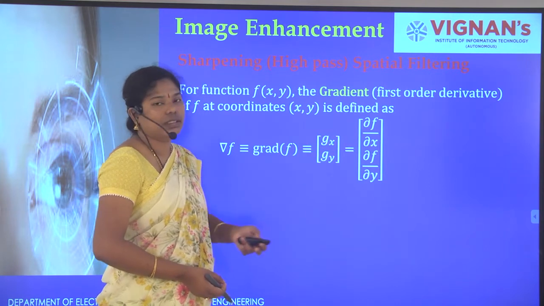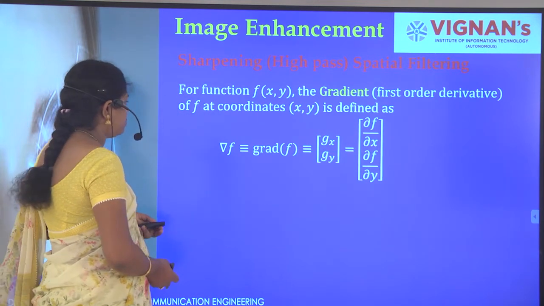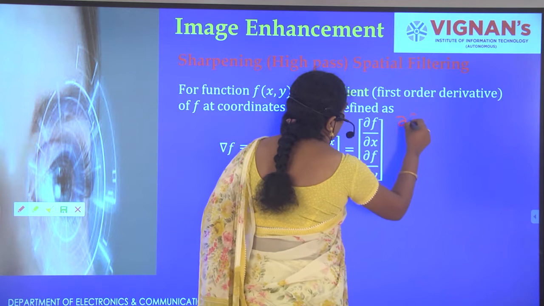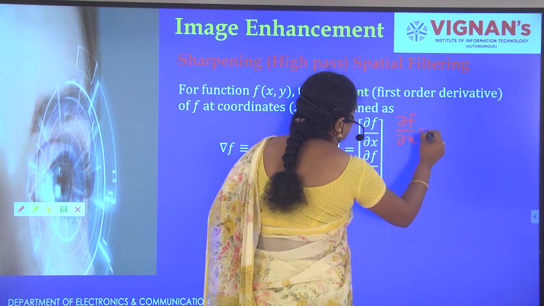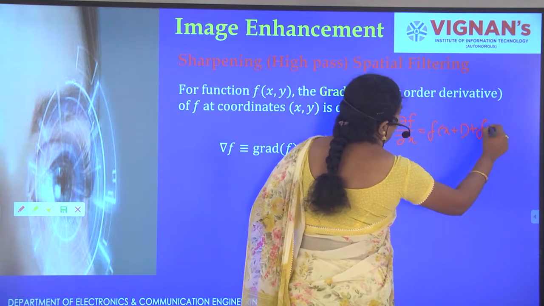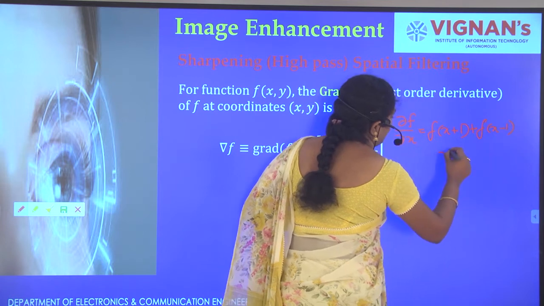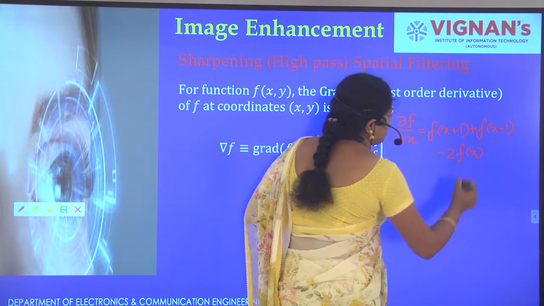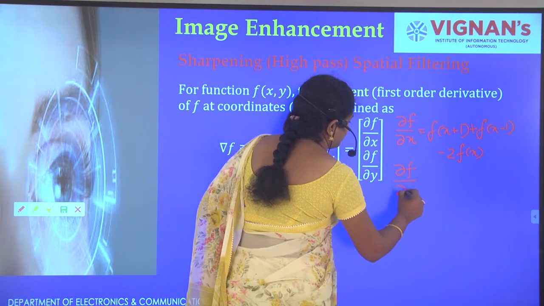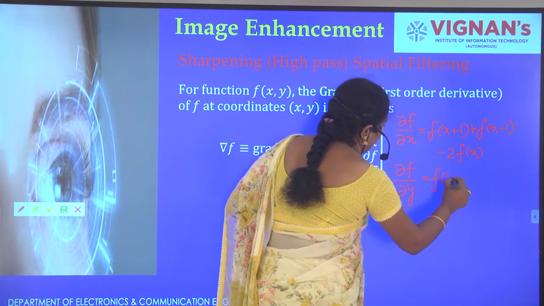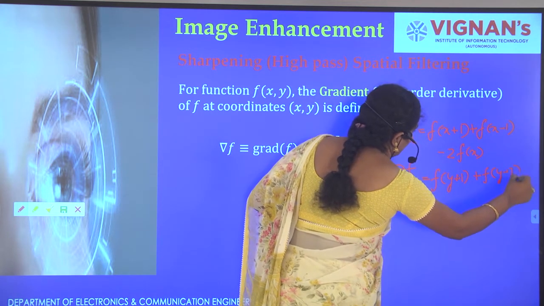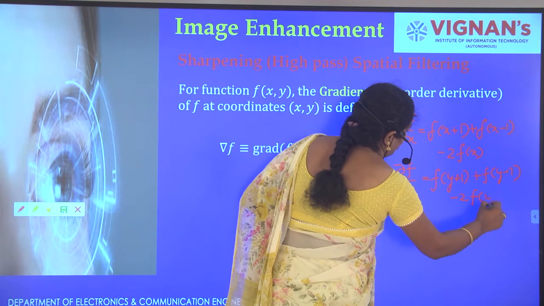Dou f by dou x is nothing but f of x plus 1 plus f of x minus 1 minus 2f of x. Next, dou f by dou y is f of y plus 1 plus f of y minus 1 minus 2f of y.